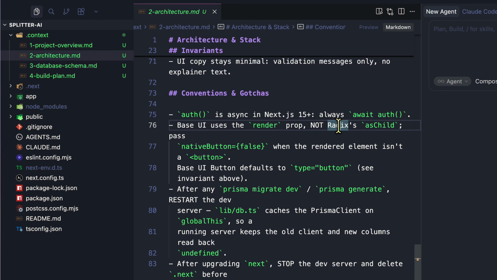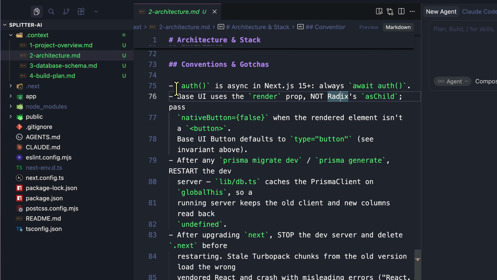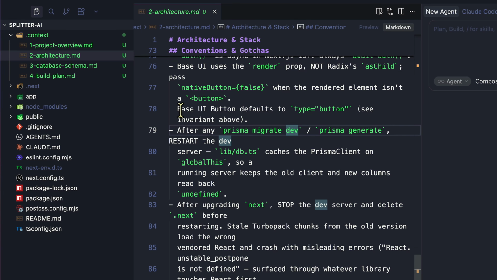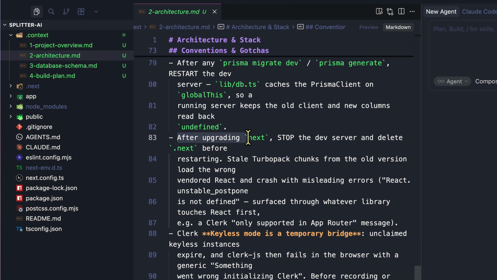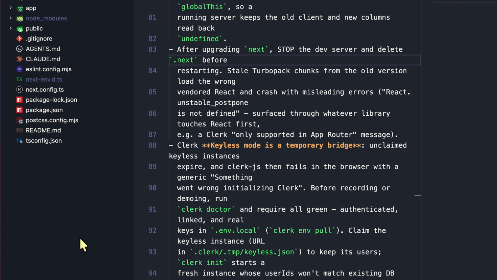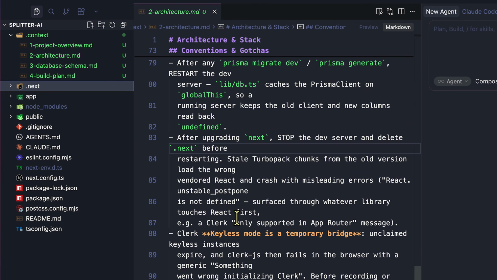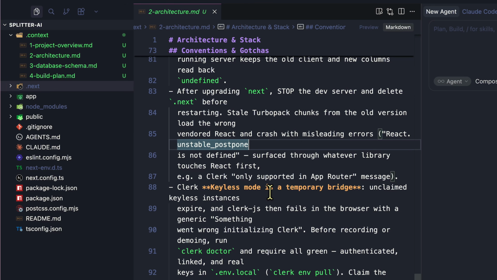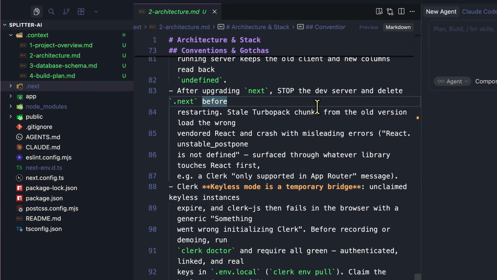And here's the fun part. The agent adds to it when we hit something weird and the repo learns. For example, auth is async in Next.js 15 plus. Always await auth, like we talked about. After upgrading Next, stop the dev server and delete the .next folder, because the .next folder essentially gets created and cached, and we don't want any stale data there, which could lead to crashes and so on. So it's going to stop the dev server and delete it.